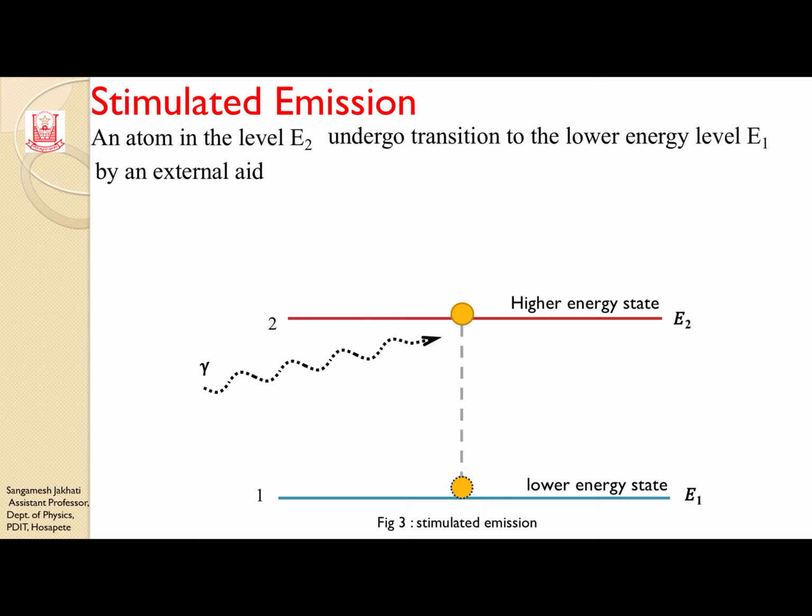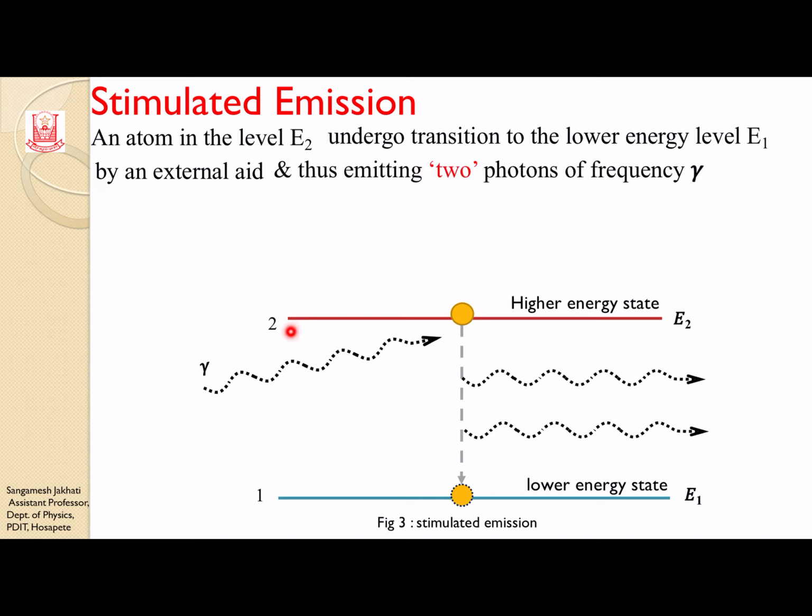After it makes this transition, it has to give up some extra energy. So it will give out 2 photons in this process. One photon is already present due to the external energy that we supplied, and the other photon is due to the transition from higher energy state to lower energy state. So in total, 2 photons are emitted during stimulated emission.